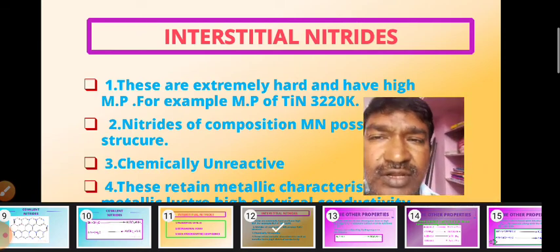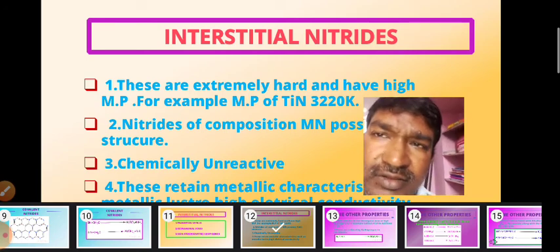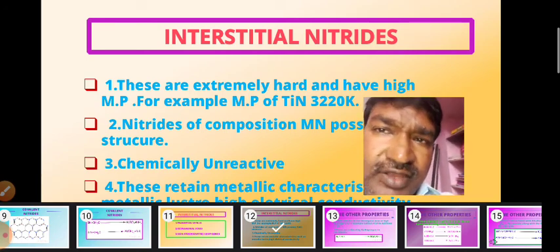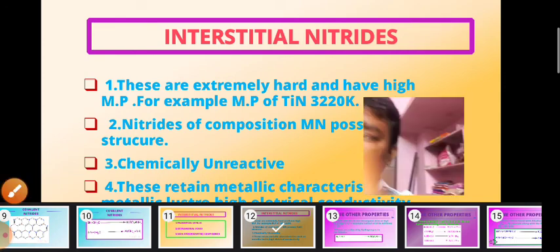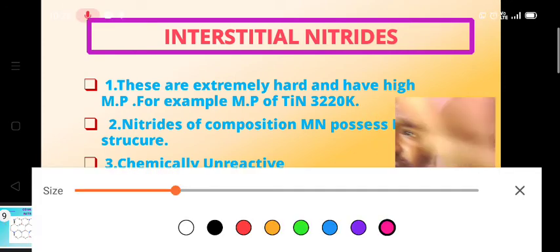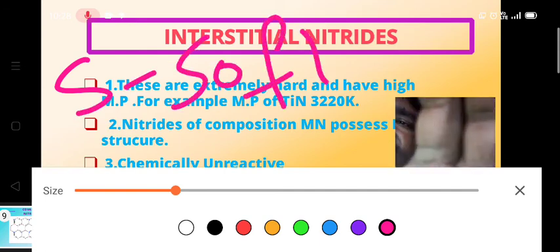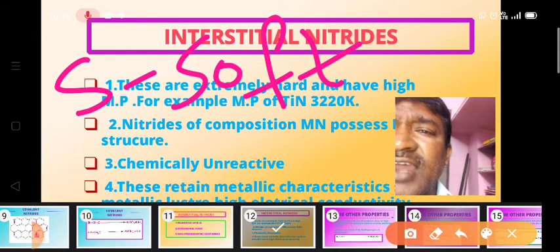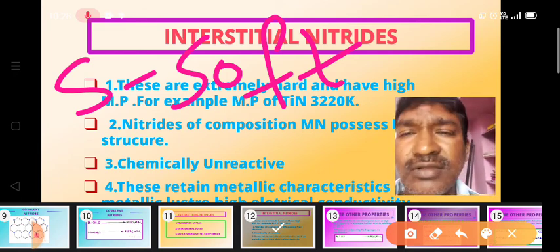Generally, we know very well that metals are very hard, and they have high melting points. And here we have to remember one point, that s-block metals are soft. S for soft, like that we can easily remember. We can cut the s-block metals even with a blade or chalk or a knife.